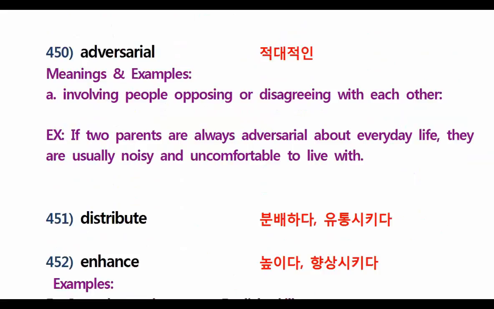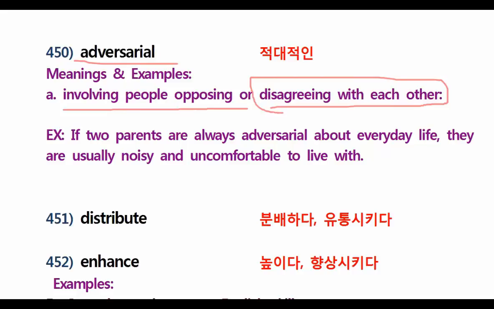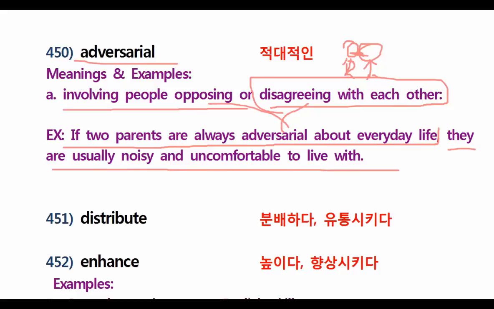Now let's go for 450. It is what? Adversarial. What is adversarial? Involving people opposing or disagreeing with each other. It means this man always wants another thing. They always fight with each other, disagree. It means they always oppose or disagree about everyday life. They are usually noisy and uncomfortable to live with. Do you want to live with them? Very noisy people? I don't want.